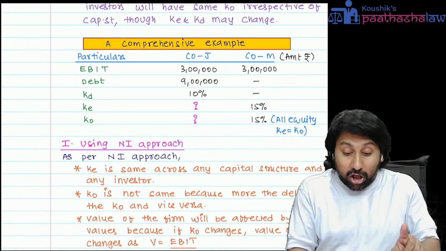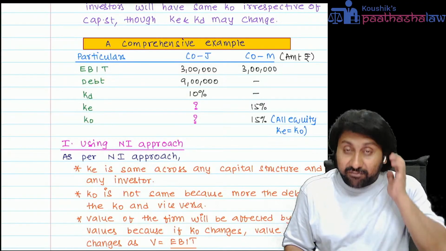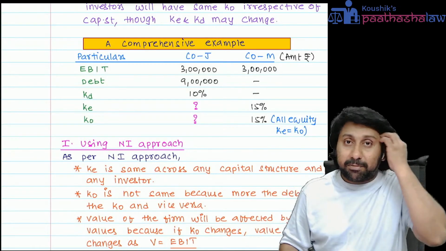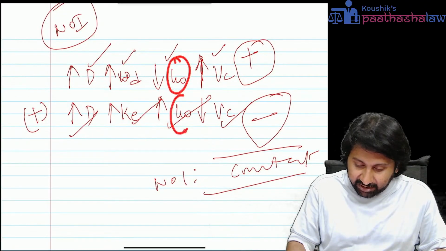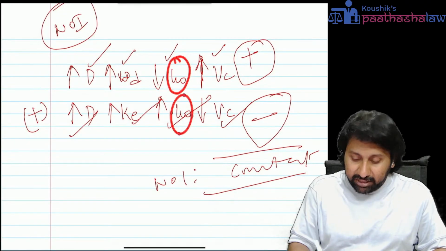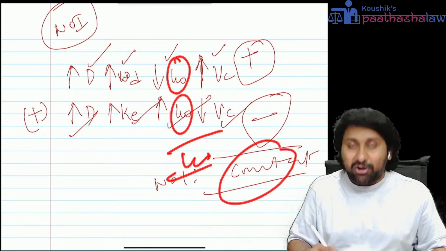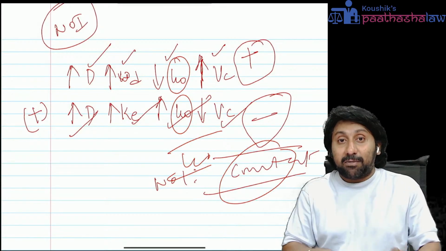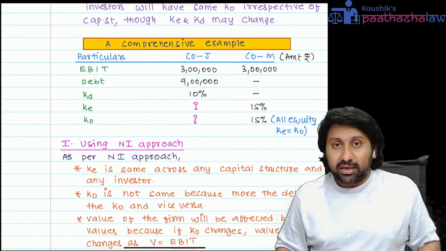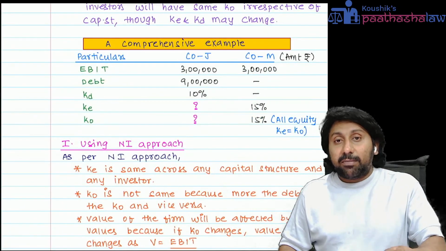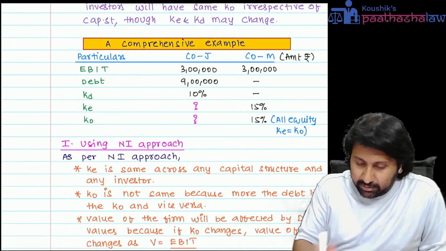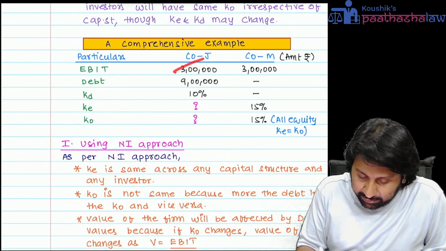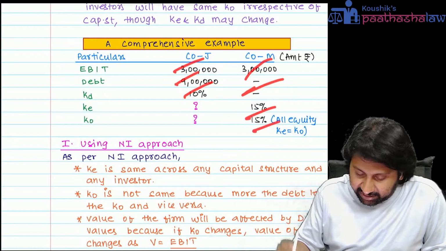In case of net operating income approach, the value of the company will be the same because KO increases or reduces, then KO is constant, so value is constant. So in the net operating income approach, KO is a constant. But in the net income approach, we have to calculate KO. How to calculate? Let us see. These are the data: EBIT, debt, KD, all these are given.